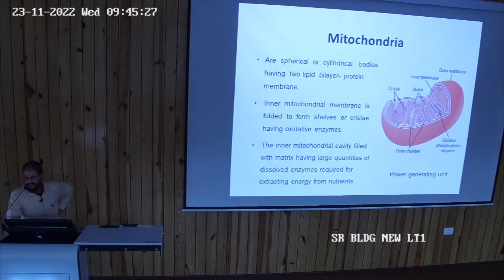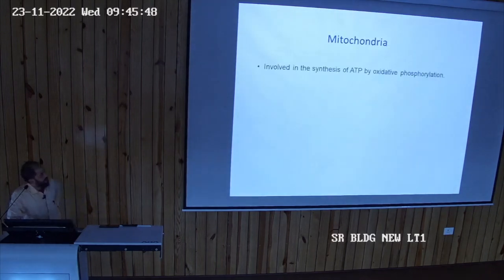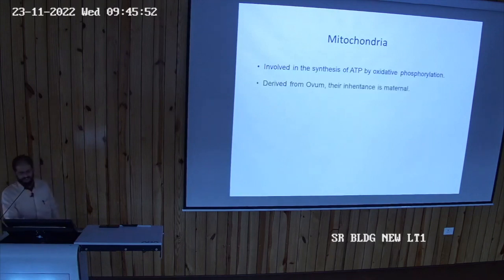Then the inner mitochondrial membrane encloses a fluid-filled cavity. Inside the inner mitochondrial membrane there is the matrix, a fluid structure, having large quantities of different enzymes required for energy production, right? The electron transport chain needs a lot of enzymes, so they stay inside the inner mitochondrial matrix, and it is involved in ATP generation by oxidative phosphorylation.